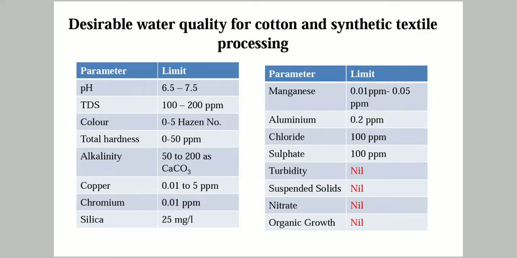Aluminum should also be low. The metallic ion concentrations are low here, also 0.2 ppm. Chloride and sulfate can be 100 ppm. Turbidity, suspended solids, nitrate and organic matter should not be present in the textile processing water for cotton and synthetic textiles. And for synthetic textile manufacture, surely hardness should not be there. Hence, the water is zeolite treated to produce deionized water.